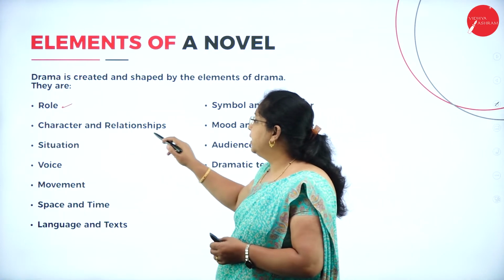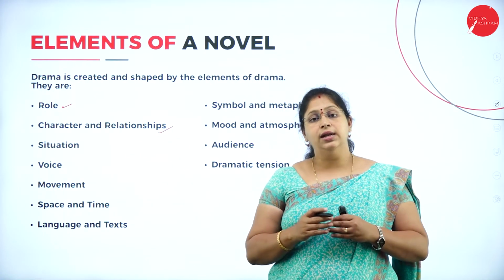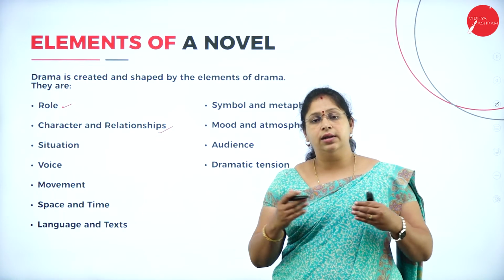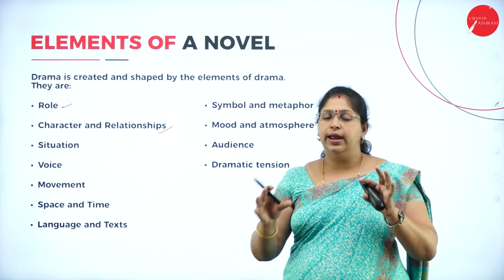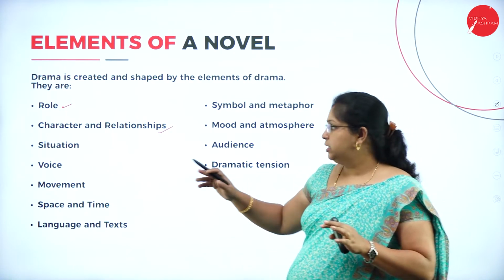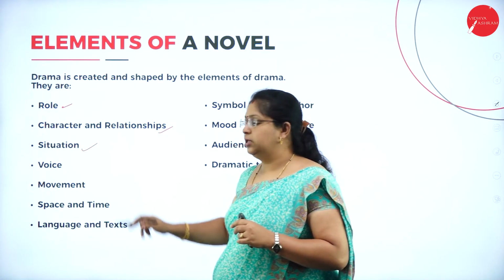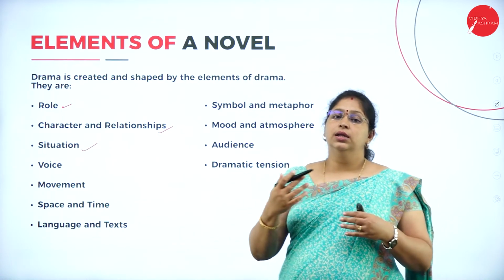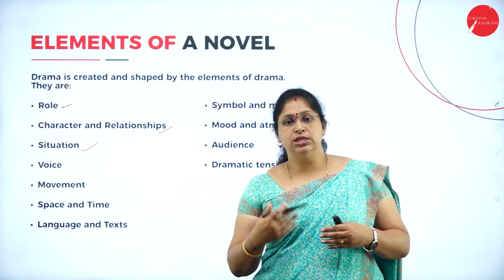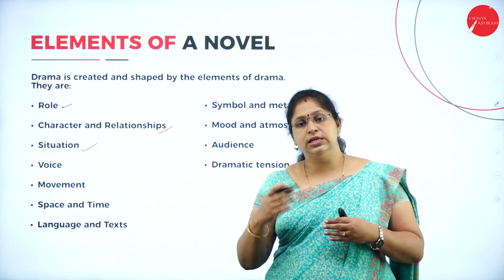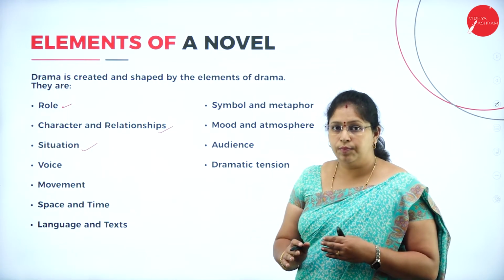Then character and relationships. There has to be some characters and their relationship. The characters and the relationship between one character and the other character has to be shown properly. That is known as character and relationships. Then the situation, in which situation the novel starts, from where it starts, and every situation changes, correct? So as the scene changes, the situation also changes. That has to be proper.